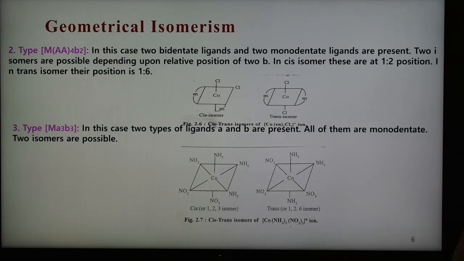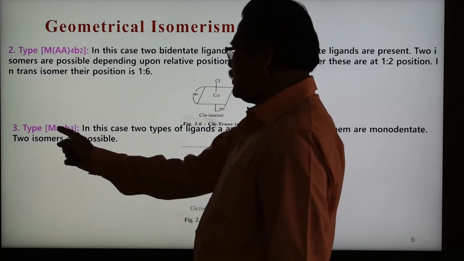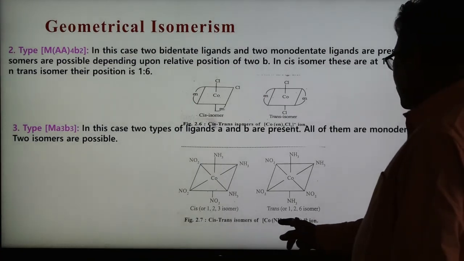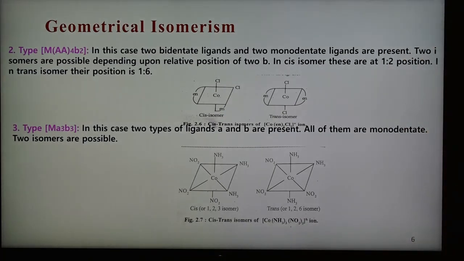And the third type is MA3B3. A are 3, B are 3 ligands. All these are monodentate ligands, and in this third type, 2 types of ligands are there, A and B. 2 isomers are possible, and an example of this type is the trinitrotriamine cobalt complex, shown here. In this case also 2 isomers are possible.